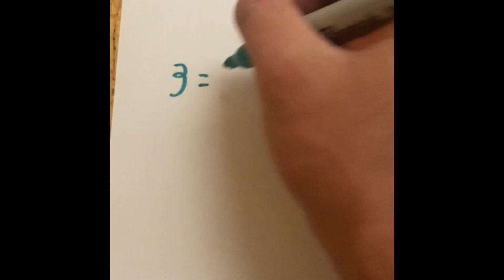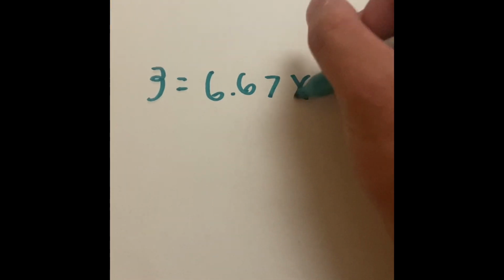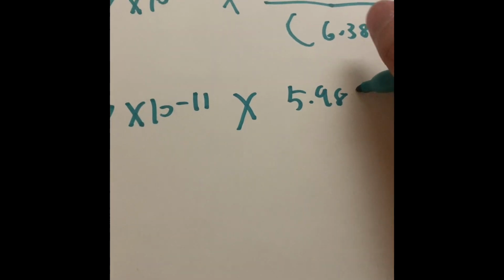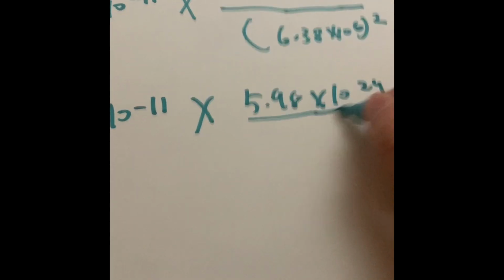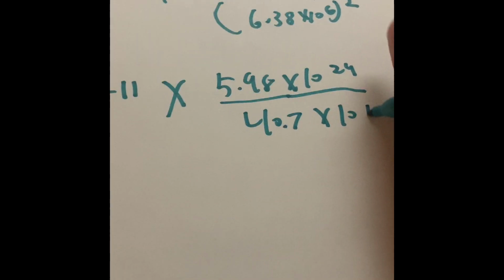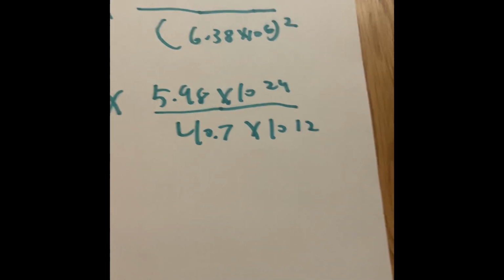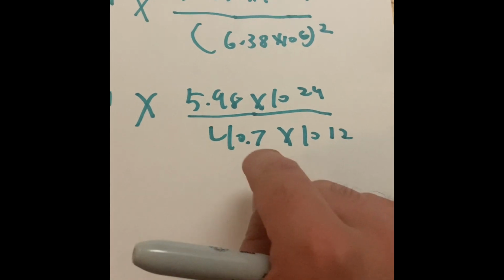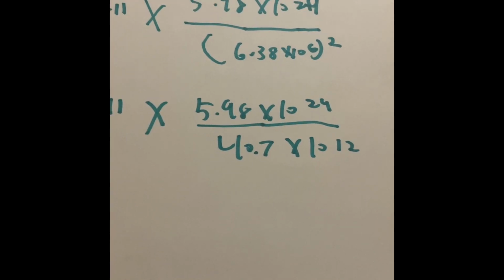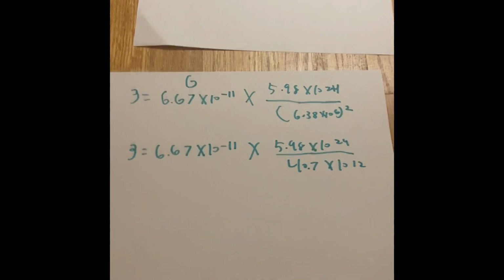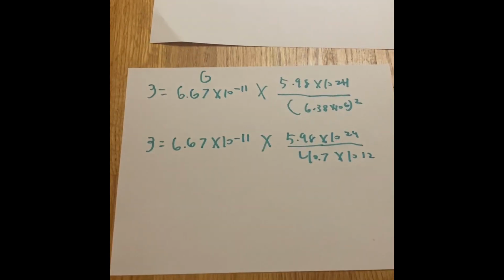So here's what happens to our new equation. G equals 6.67 times 10 to the negative 11 times 5.98 times 10 to the 24th, divided by 40.7 times 10 to the power of 12. So now we have to deal with division. We can divide 5.98 and 40.7 manually, but what we're going to do is leave it. Here's what we're also going to do. We're going to do things in a more liberal way.